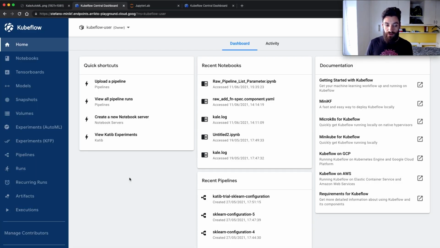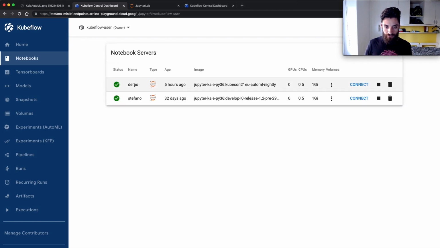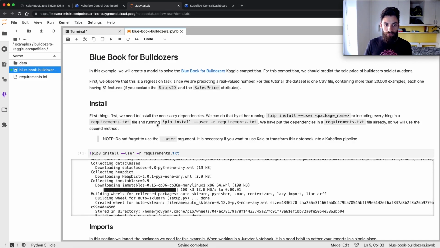This is my MiniKF, Arrikto's portable distribution of Kubeflow. And here I have a couple of notebooks. So in this notebook, my working environment, I have this bulldozer example that comes from one of our codelabs. I won't go into the details of what this example is about, but if you want to learn more about it and have much more details about how the AutoML mechanism works, you can check the link in the description and head over to our codelab.